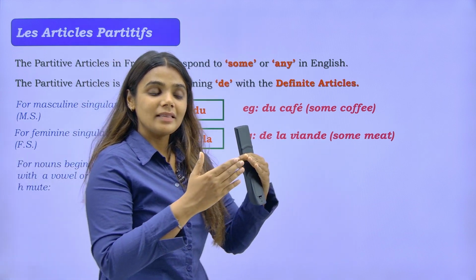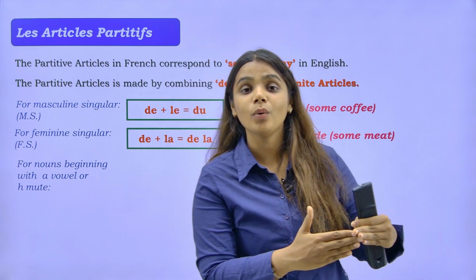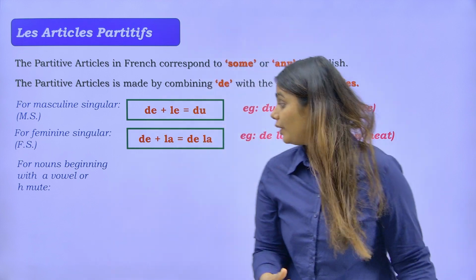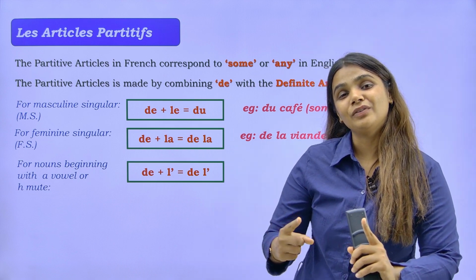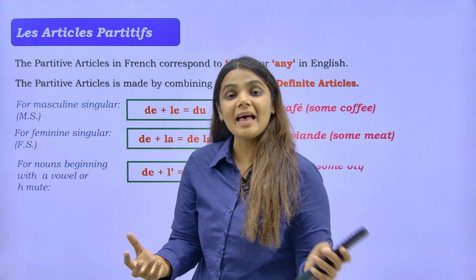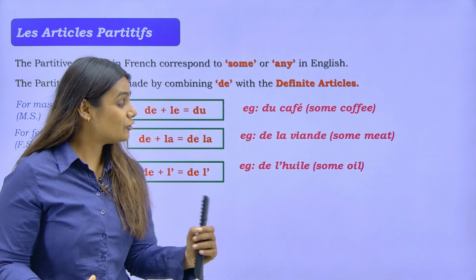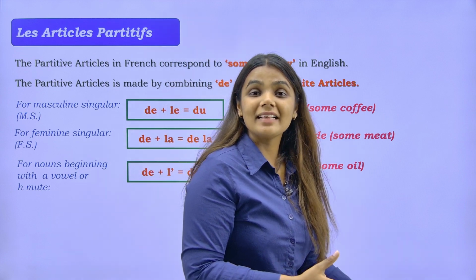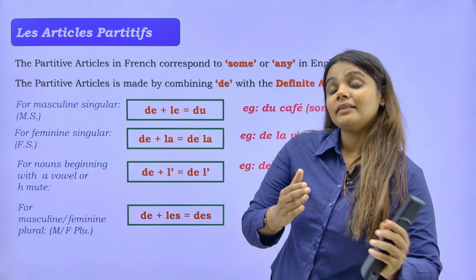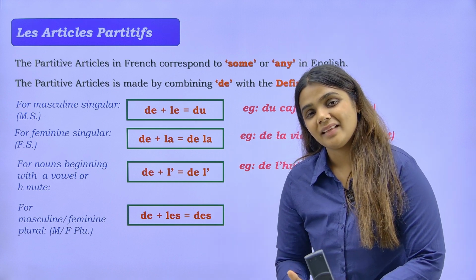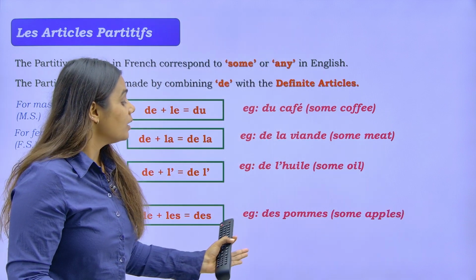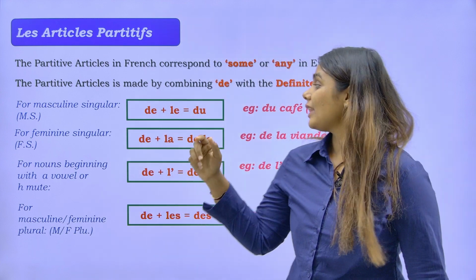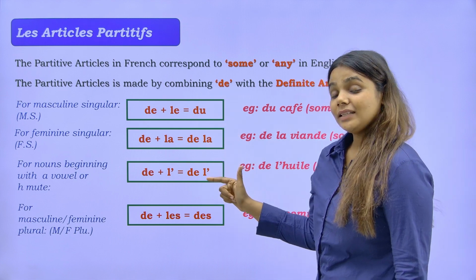For a noun that is beginning with a vowel or h muet, it can be masculine or feminine singular, we will be using de plus l apostrophe, that is de l'. Let's take an example. De l'huile. H is silent, that means some oil. And can you guess what it will be for plural? Yes, de plus les, that contracts to make des. And let's take an example. Des pommes, some apples. So we have 4 partitive articles in French, that is du, de la, de l' and des.